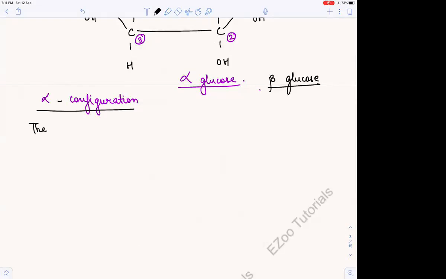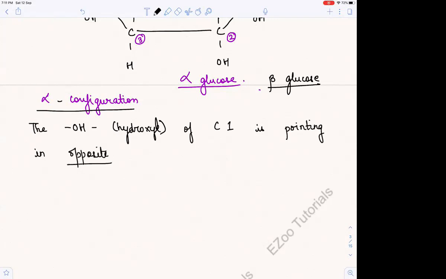that is the OH group of C1, carbon 1, please listen carefully, is pointing in the opposite direction. In what direction? In the opposite direction. What is in the opposite direction? The OH group of C6. So what I'm trying to say is that the OH group of C1 is in the opposite direction of the OH group of C6.